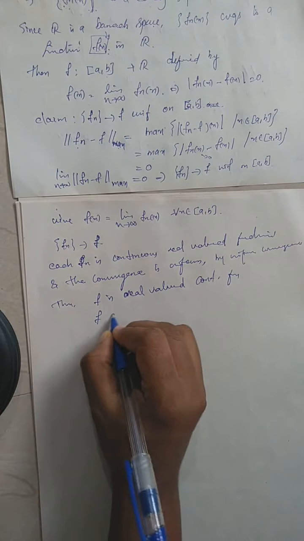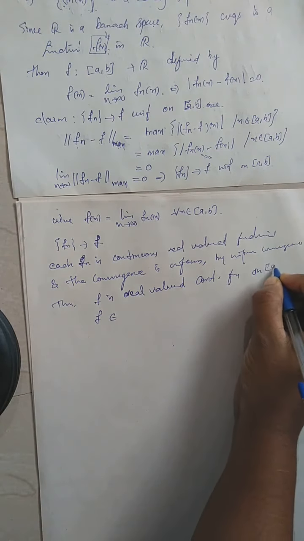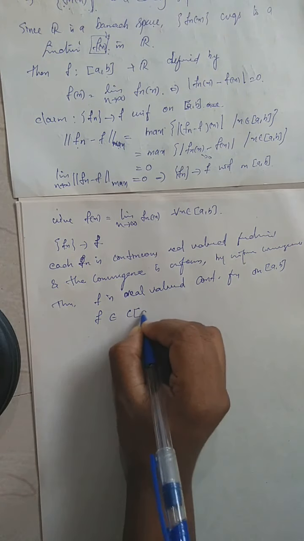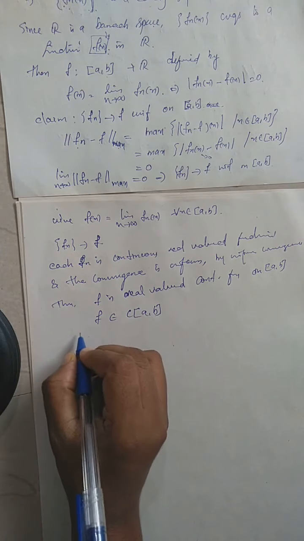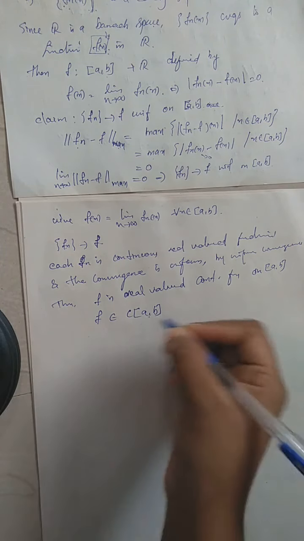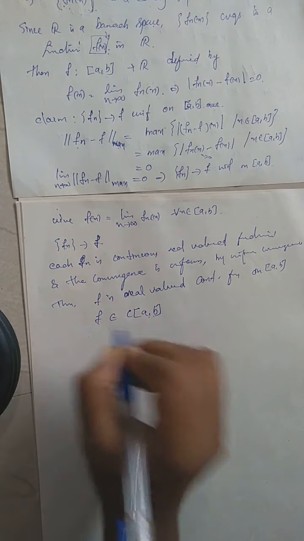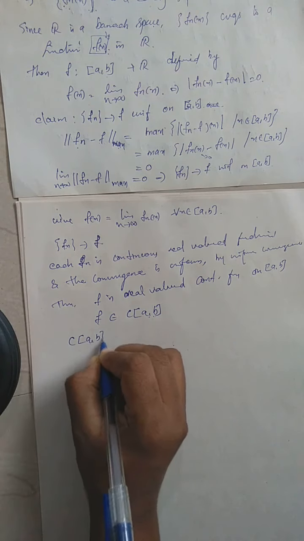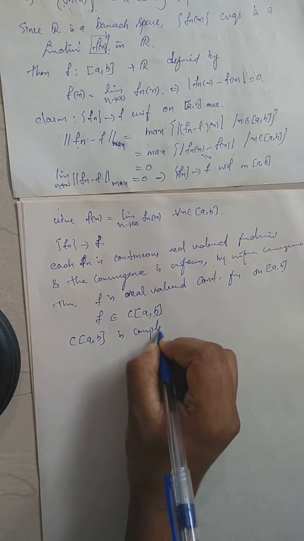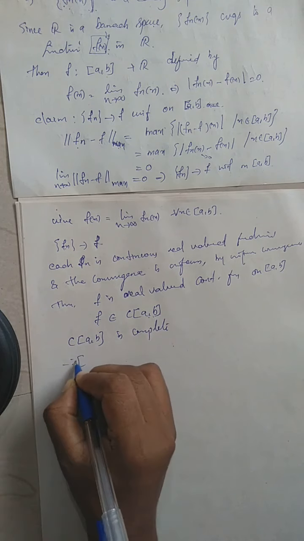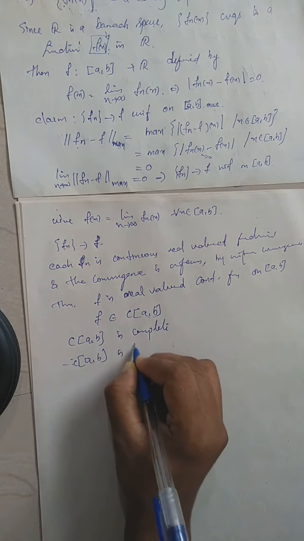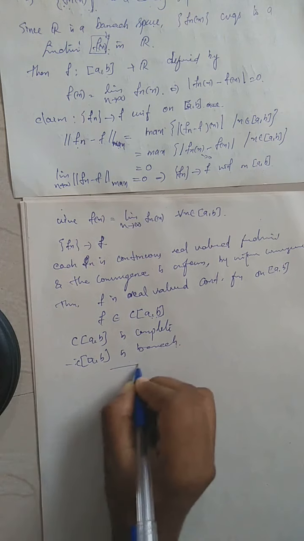When f is a real valued continuous function on [a, b], this function belongs to C of [a, b]. So every Cauchy sequence in C of [a, b] converges to a function in C of [a, b]. Therefore C of [a, b] is complete, and it is a normed linear space also. Therefore C of [a, b] is Banach.